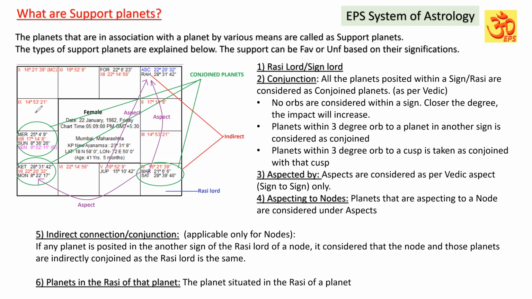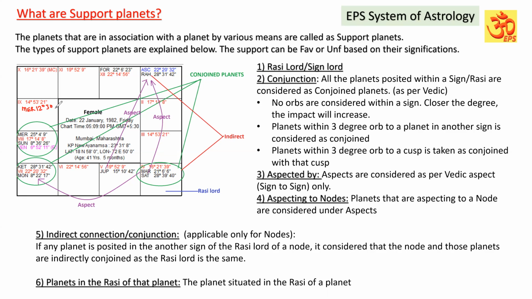It means what? For example, Mercury is here at, say, 12 degrees in Aquarius. Actually, Mercury is in the 8th house because the 9th cusp starts at 14 degrees 53 minutes. But if you see the degrees, the 9th cusp starts at 14 degrees 53 minutes and Mercury is at 12 degrees 30 minutes, say for example.